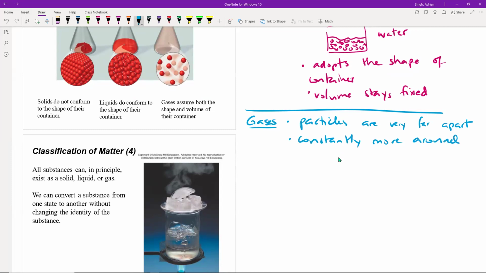And there's no fixed shape or volume associated with it. What we mean by that is that the volume of a gas would be dependent upon the container that it's in. So gases adopt the shape and volume of the container that they're held in.